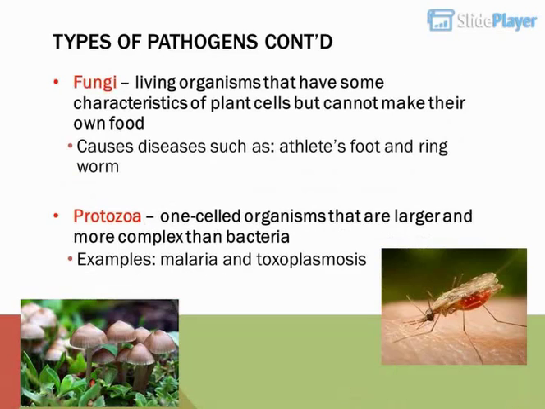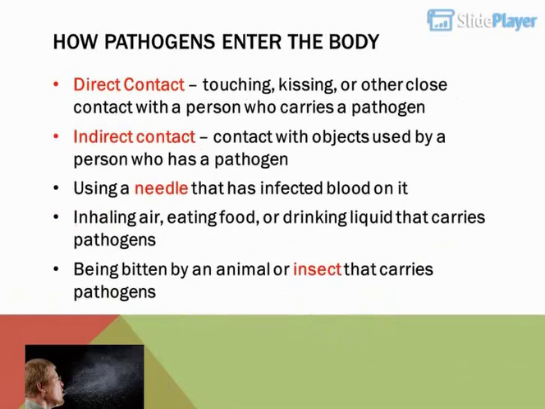Types of pathogens, continued. Fungi: living organisms that have some characteristics of plant cells but cannot make their own food. Causes diseases such as athlete's foot and ringworm. Protozoa: one-celled organisms that are larger and more complex than bacteria. Examples: malaria and toxoplasmosis. How pathogens enter the body.